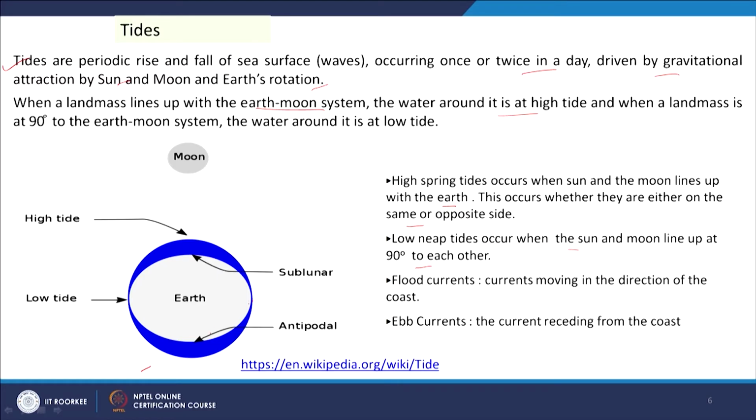And flood currents, because of these two situations we get some current of water. So, that is flood currents, we get the currents moving in the direction of the coast, and ebb currents, the current receding from the coast. So, these are the basic definitions of the tides and water currents. Then we will see the tidal energy.